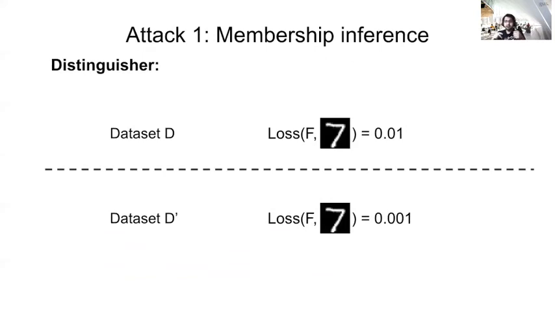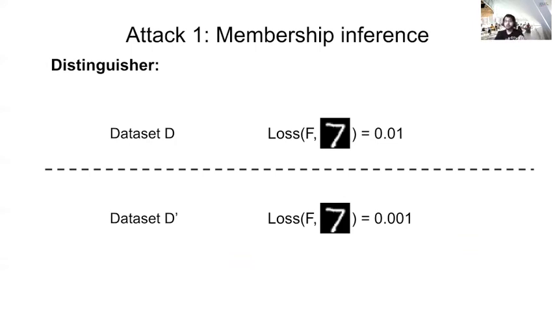Why membership inference attacks work in general is that machine learning methods will behave differently on samples which are part of their training data or not. So we can use this different behavior and this difference in the loss to create the distinguisher as a threshold. If the loss is less than something, it's D prime.